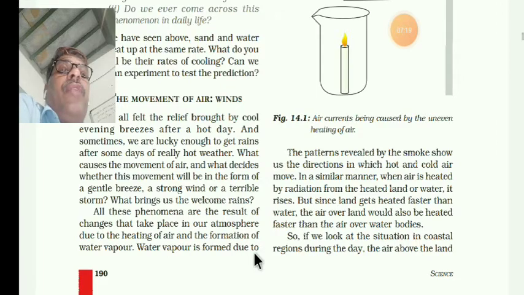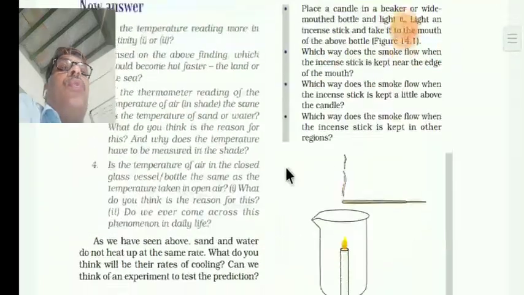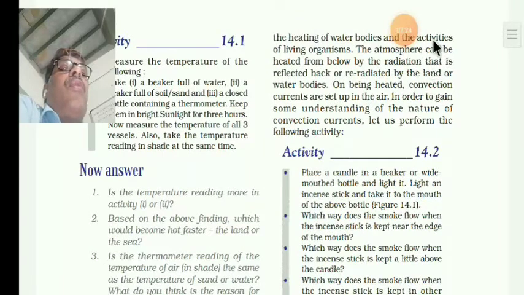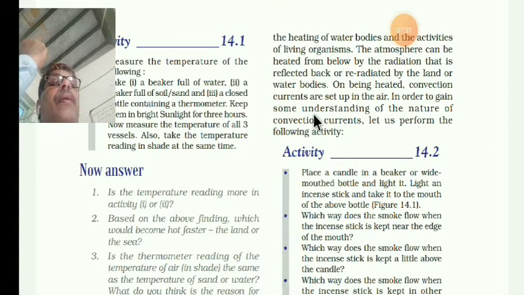See, water vapor is formed due to the heating of the water bodies and the activities of living beings. So how will water vapor form? Through heating due to sunlight, or even through human activities. You know that wet clothes dry up. See, this is not by human activities; water changes into water vapor.